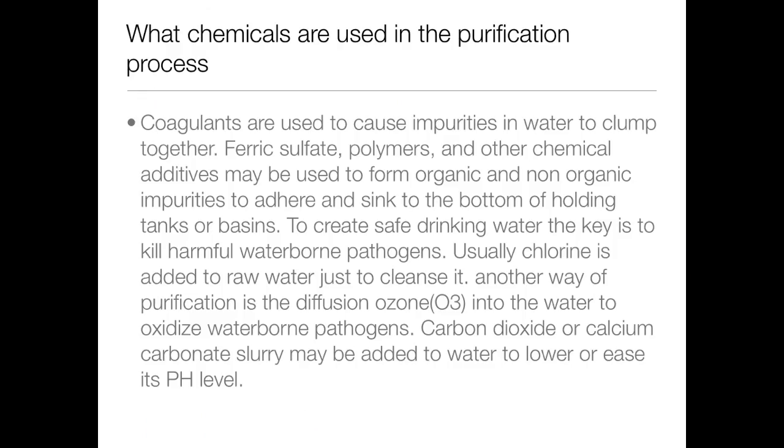To create safe drinking water, the key is to kill harmful waterborne pathogens. Usually chlorine is added to raw water to cleanse it. Another way of purification is the diffusion of ozone, O3, into the water to oxidize waterborne pathogens. Carbon dioxide or calcium carbonate slurry may be added to water to lower or ease its pH level.